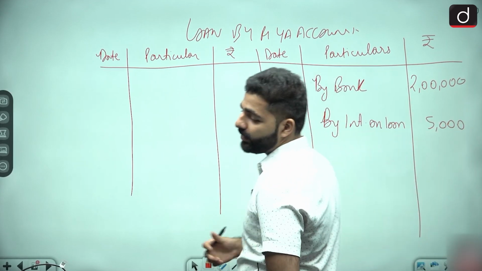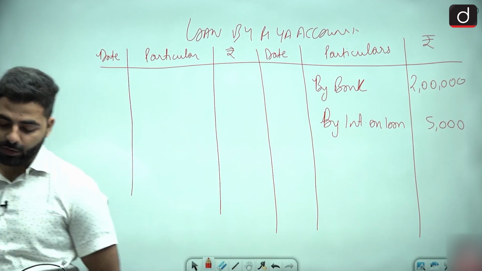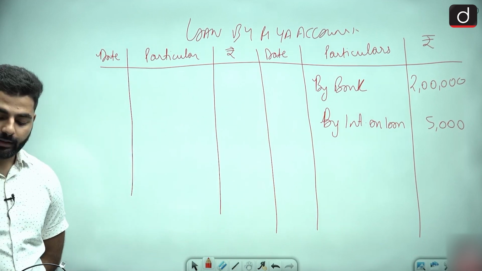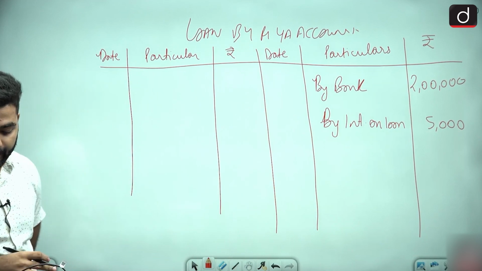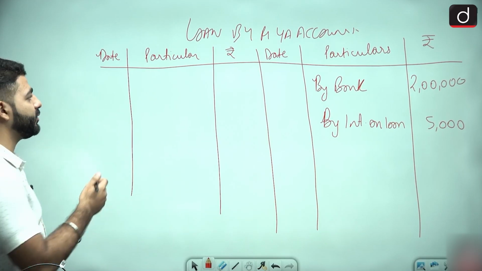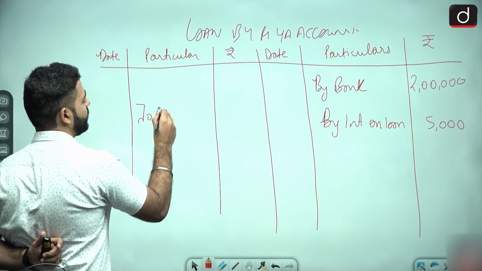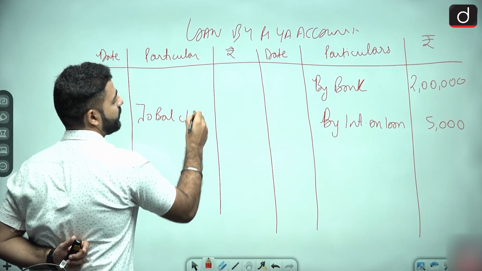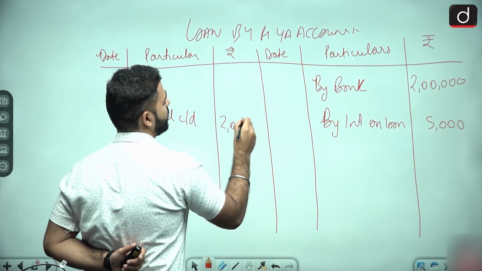Okay, now tell me what else we have to write in the loan account. There is nothing else. At last we will just balance it, carry down. So you will write here to balance c/d, that is 2,05,000.